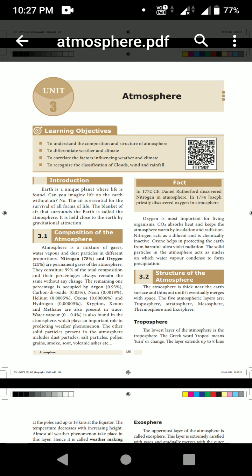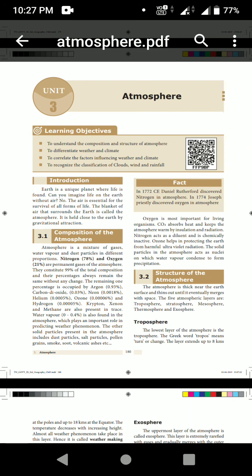Not only these, there are many gases also present in the atmosphere. They are argon, carbon dioxide, neon, helium, ozone, hydrogen, krypton, xenon, methane, and also some water vapor. Apart from this, it also includes dust particles, salt particles, pollen grains, smoke, soot, volcanic ashes, etc.